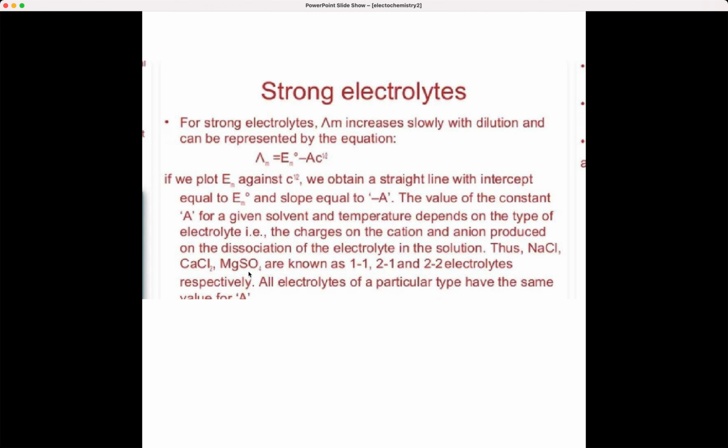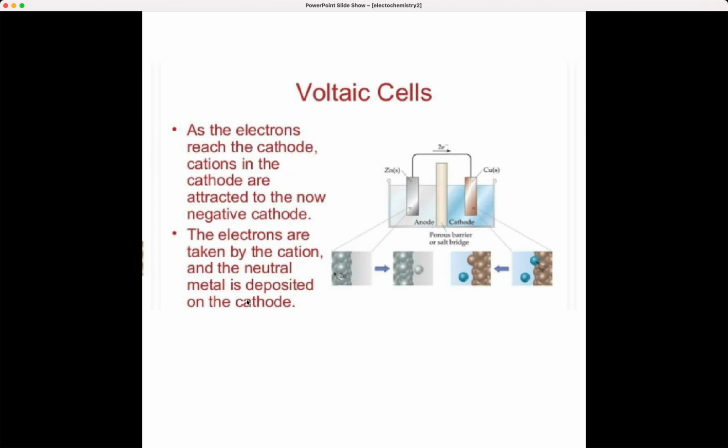So, NaCl, sodium chloride, calcium chloride, magnesium sulfate, these are all known as, you remember this order, 1-1, 2-1 and 2-2 electrolytes, and all electrolytes of a particular type have the same values for A. They will be asking you NaCl, so you have to remember it is 1-1. So, like that questions can come for the NEET exam. From each of the topics which we are discussing here, all these are very important. And again, voltaic cell, already this short I have shared with you.